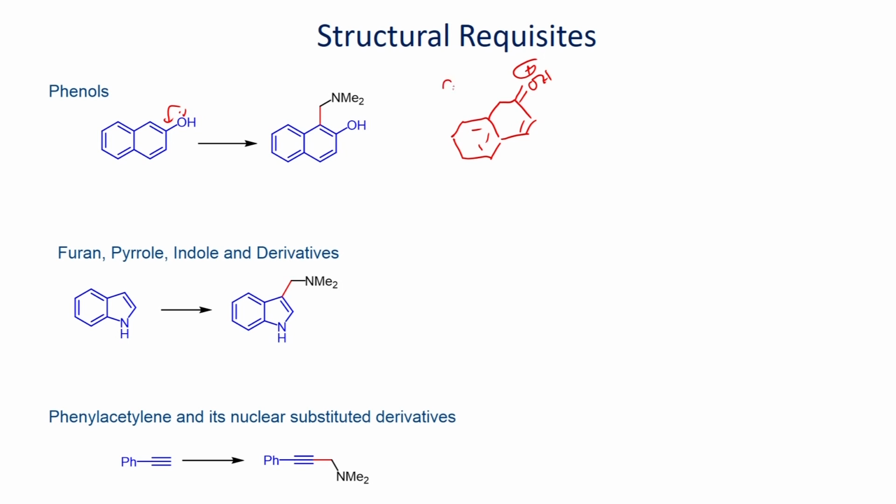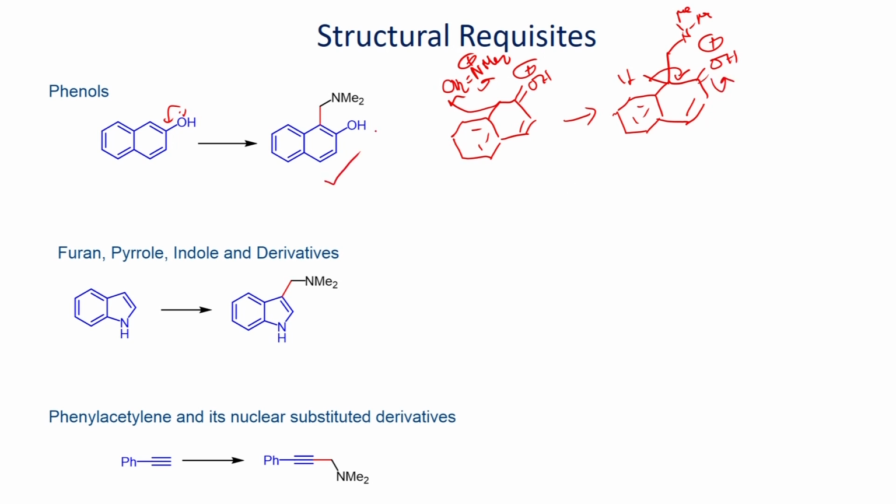If we have this iminium salt, it can undergo addition, and you will be able to generate this intermediate, which can lose a proton to give this addition product.